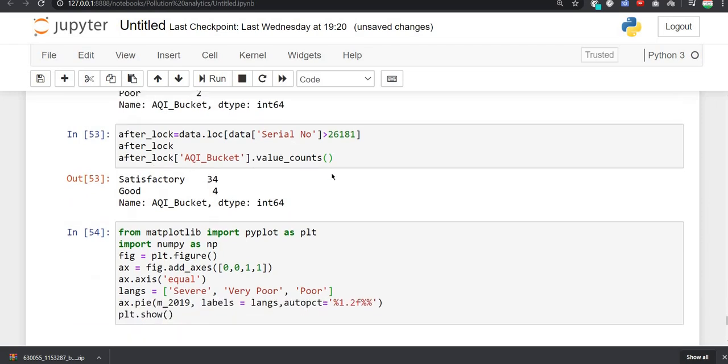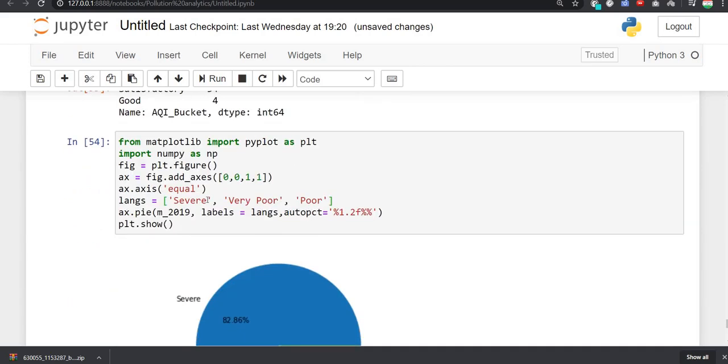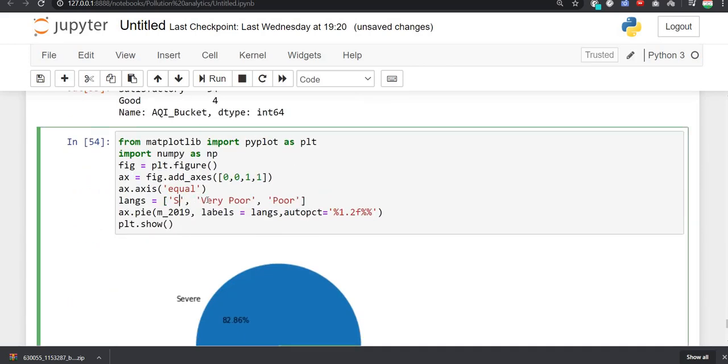And if we compare it with after lockdown, we will also do that here. So satisfactory and good are here, so we will change it to satisfactory, and this to good, and we will have to remove this because this has only 2 columns, and we will replace it with 2020.